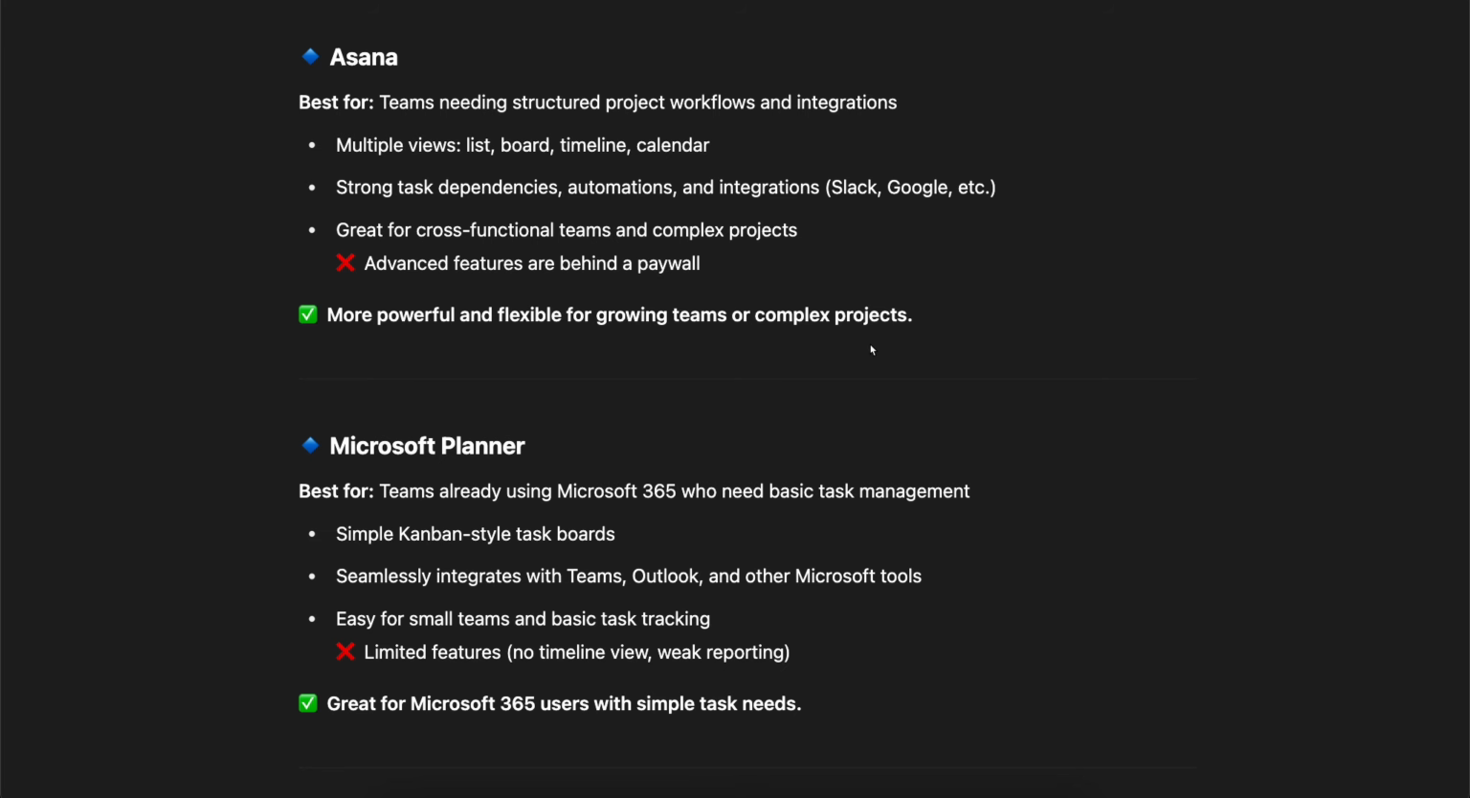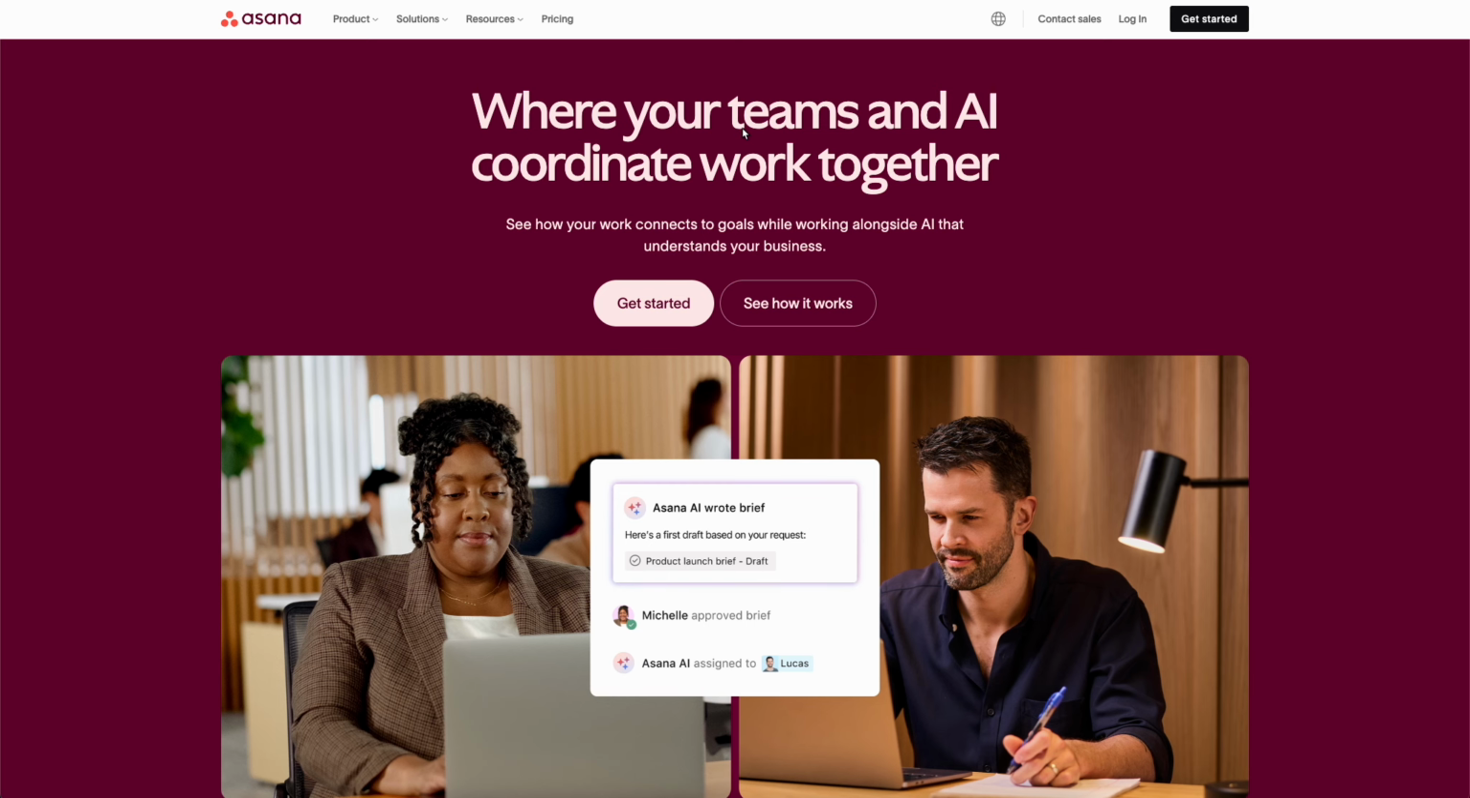Now I have here the pros and cons for each one of them, so we're gonna take a look and see which productivity tool is better.